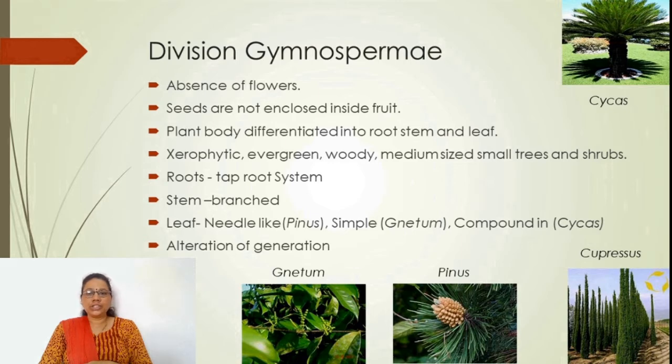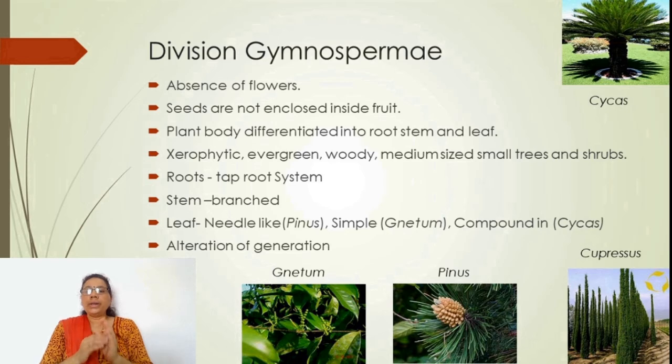The stem may be unbranched in cycads, while it is branched in a variety of plants. The gymnospermic plants are dominated by medium-sized trees and shrubs, and a single genus, Gnetum, has a climber habit, but is again woody in nature.